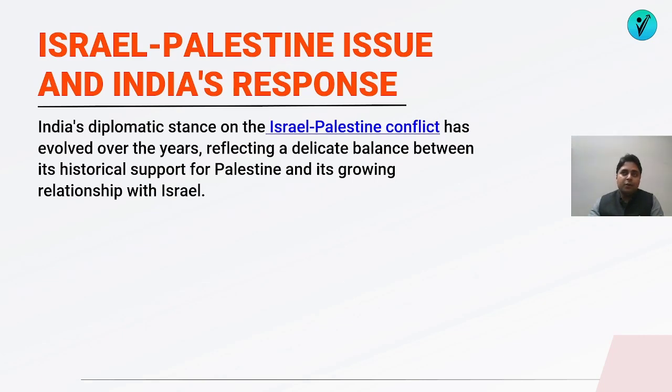Now, India's response has always been that if there is a problem between any two countries, they should always try to solve it bilaterally. Other than that, it is the UN Security Council where these topics can be discussed and then solved. But of course, the Security Council has proven to be absolutely ineffective because of the veto mechanism, where if there is a resolution against Israel, it is the US or UK that vetoes it. And if there is a resolution against the other country, then perhaps it is China or Russia that vetoes it.